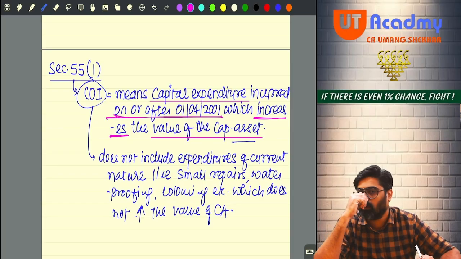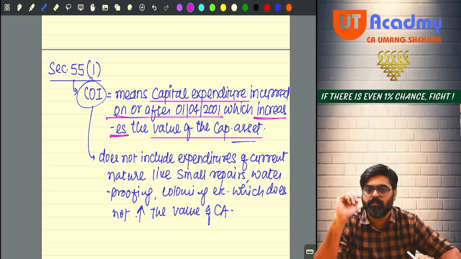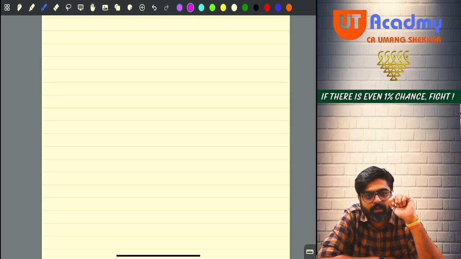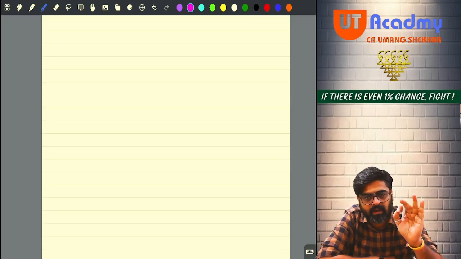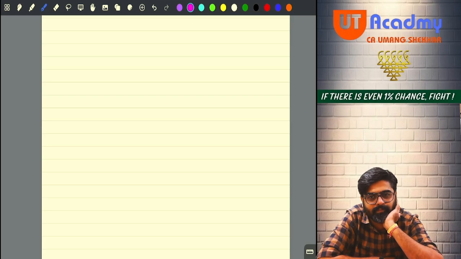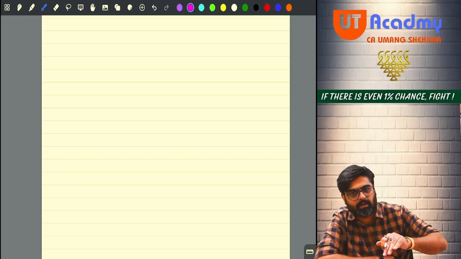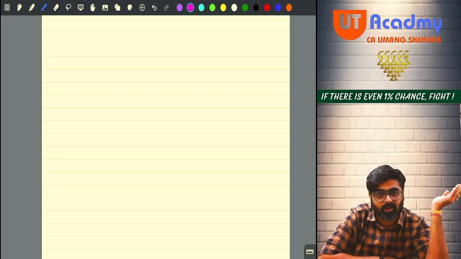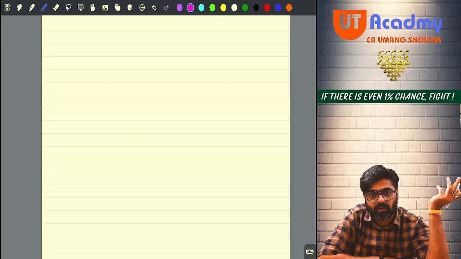Why, sir? Simple logic. If you have incurred cost of improvement prior to 1st April 2001, definitely you would have acquired the asset prior to 1st April 2001 only. Isn't it? Will you incur cost of improvement prior to 1st April 2001, but acquire the asset on or after 1st April 2001? Can it happen?